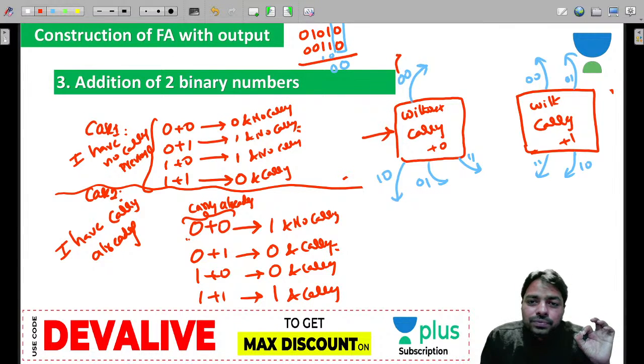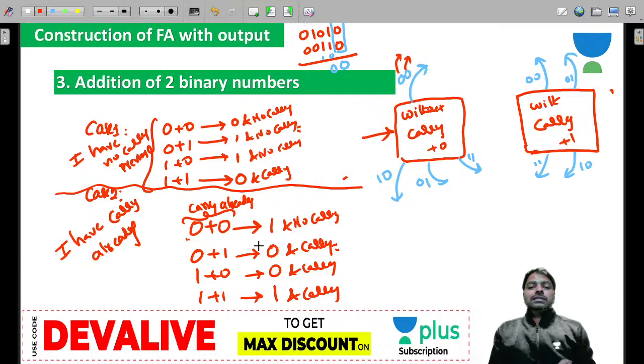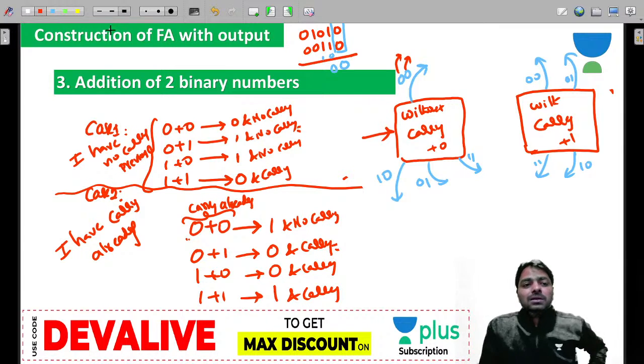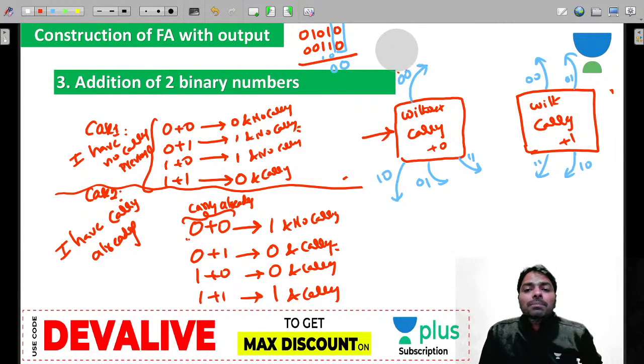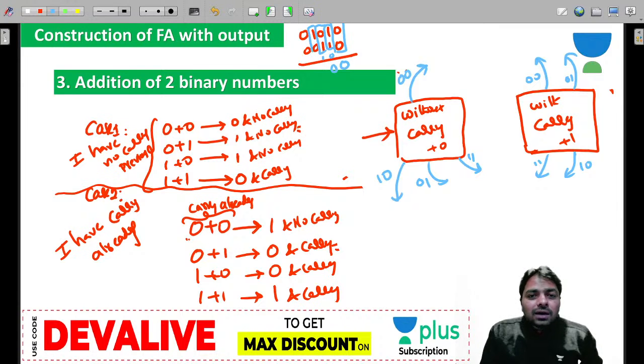This 0 is 1 bit of the first binary number, and this is the same position bit of another number. So we are involving 2 numbers at a time, but 1 bit at a time. So that is the concept here. You need to assume all the time what you are trying to add. So if you want to add these 2 numbers, how do you give an input, guys? How do you give an input?